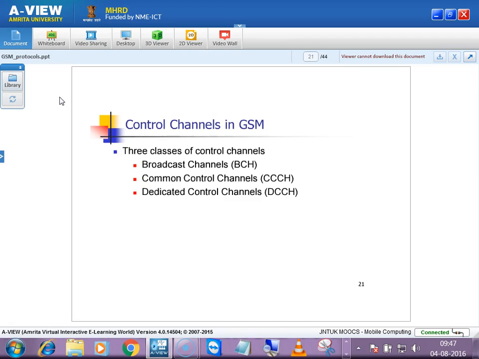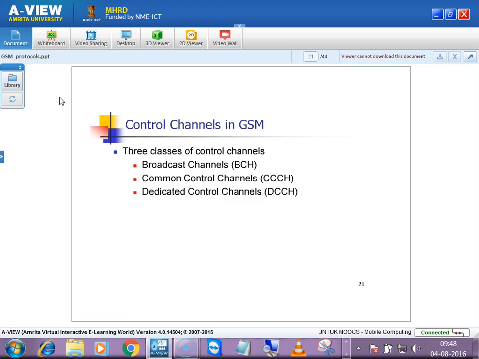Then the MSC will broadcast a message saying this mobile wants to connect to you, so please be up if you are in an idle state. It asks: you are getting a call, are you ready to take that call? Those kinds of broadcast information are sent in broadcast channels.